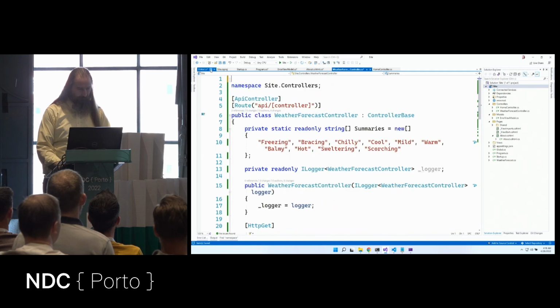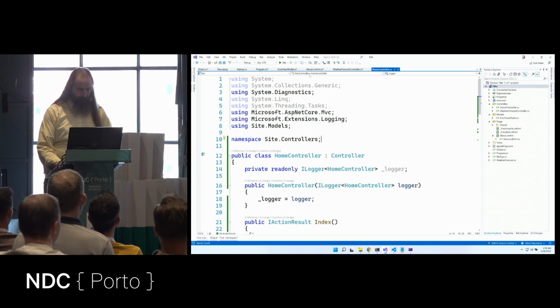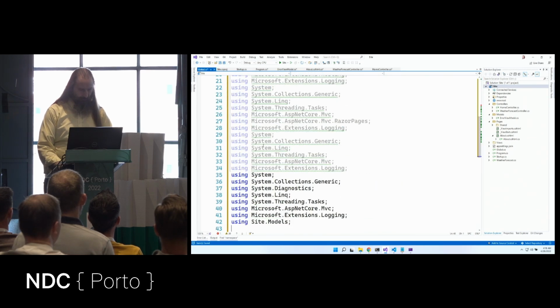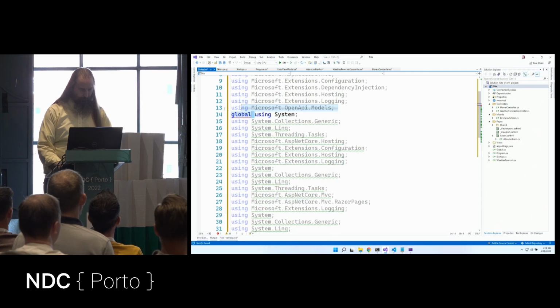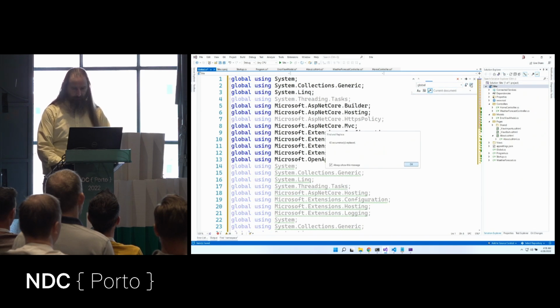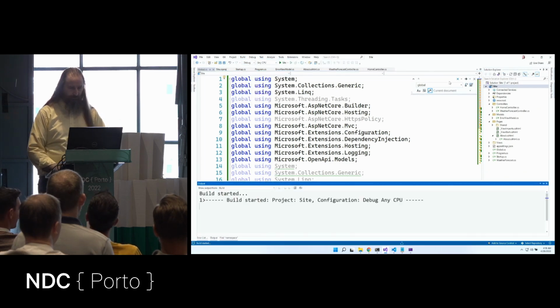Let's go grab these usings, and we'll go grab these usings. And I'm going to remove this one global thing, and let's do a regular expression. I'm going to search for the beginning of the line and replace that with global. So now we've moved all of our using statements into this one file.